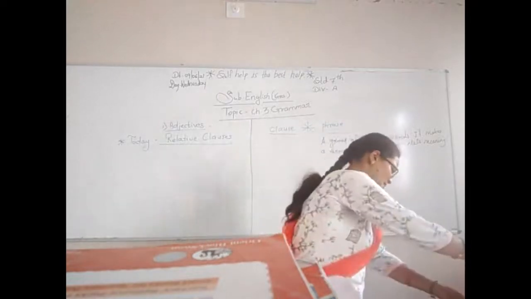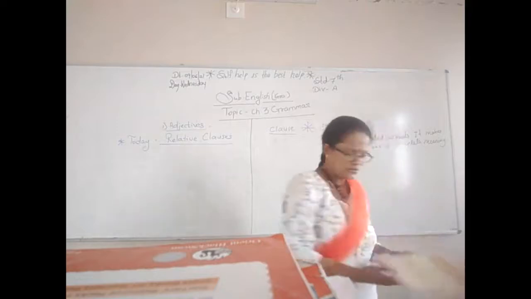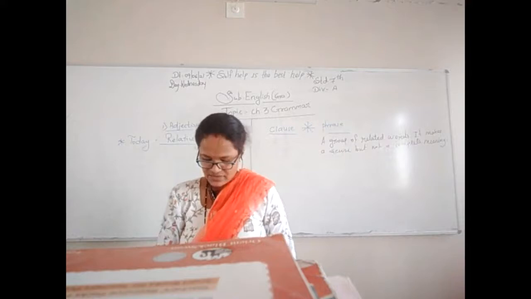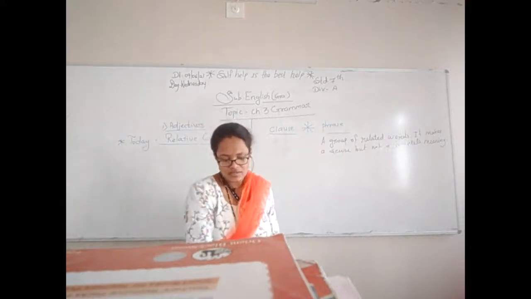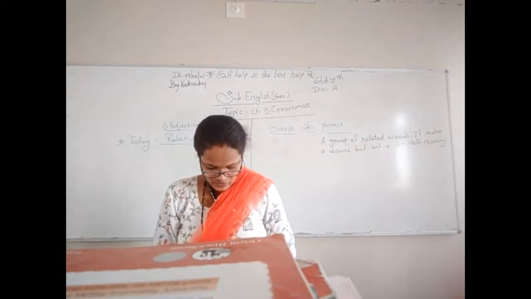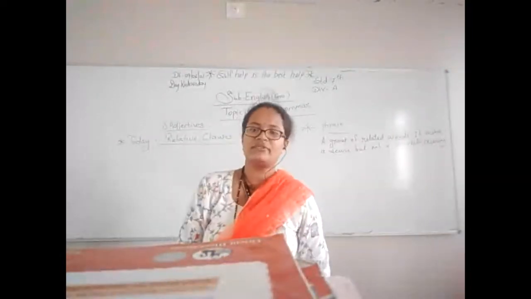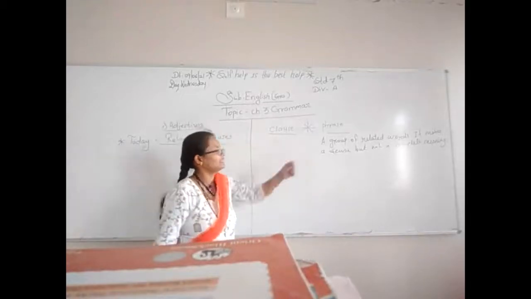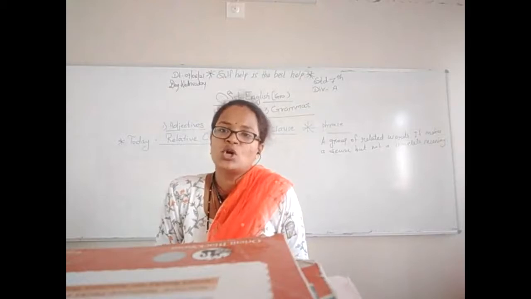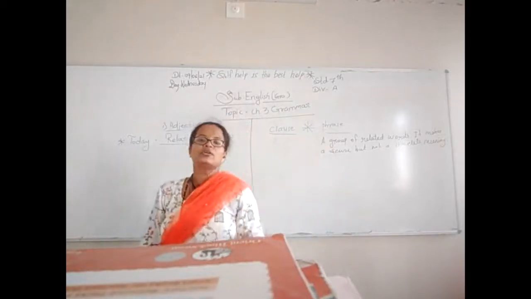How can we understand? The lady in the blue sari. Second one, next phrase: my best friend. Okay. What is the phrase? Phrase is a group of related words that make a sense but not a complete sense. Example, my new teacher, my old home. Here we understand something about the old home, but what?